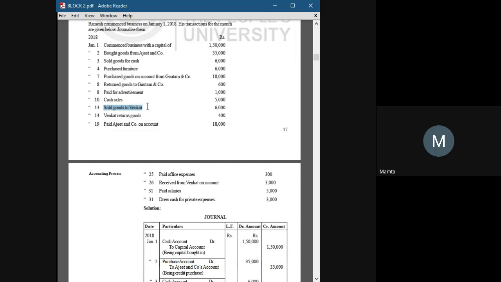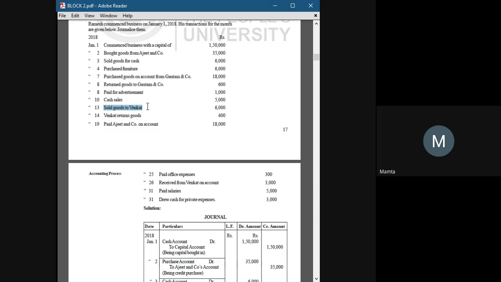In a credit transaction, we don't get cash at the time of transaction. What is a credit transaction? When the payer promises to pay, like, we will pay you back after some time. Now you give us the goods and we will pay you after some time. That's what a credit purchase or credit sale is all about.